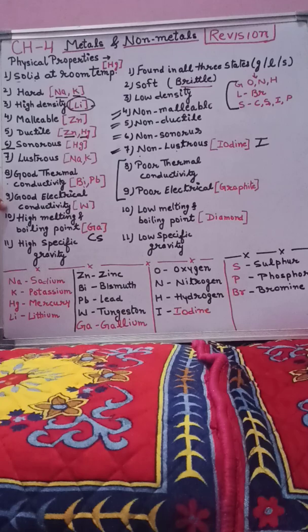And the exception for this is W. What is W? W stands for tungsten. You must have seen the tungsten filament in electric bulbs. Then a question arises in my mind: if tungsten is a poor conductor of electricity, why do we use it in the electric bulb? Actually, it is a poor conductor of electricity.